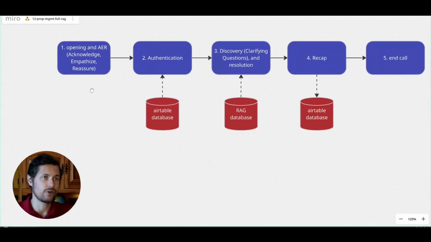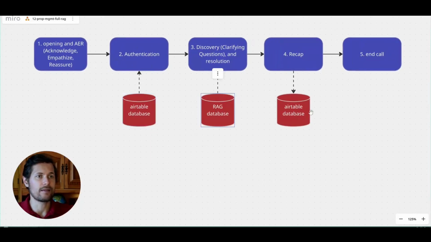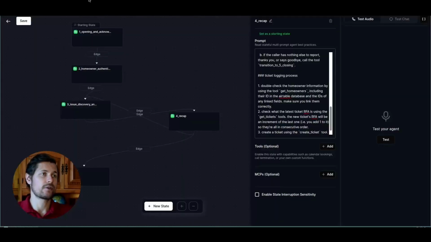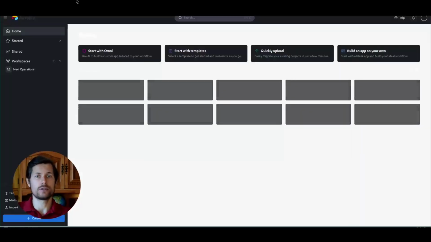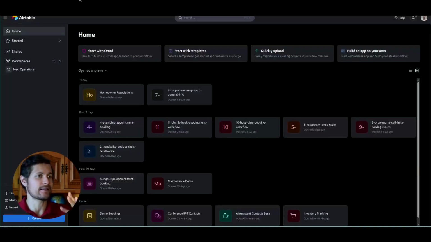The last thing we have to do is over here, we have to connect these tools to Retell. So the first one is the Airtable database. For this, we will go to airtable.com. Quick intro, Airtable is similar to Google Sheets, but a bit more sophisticated. It has a bit more automations, I will show you in a second, and it's easier to use.